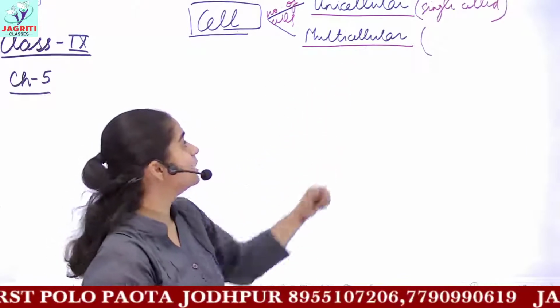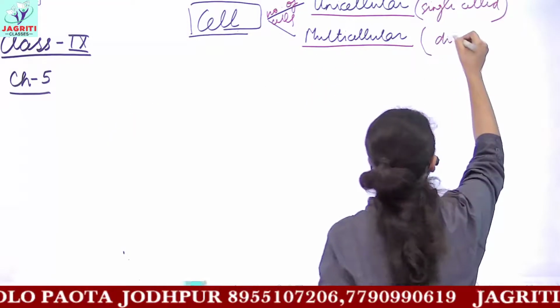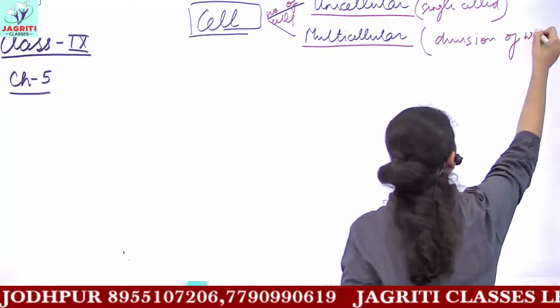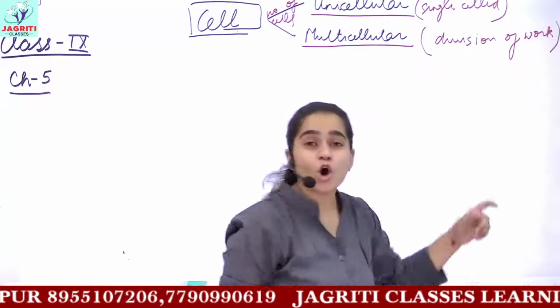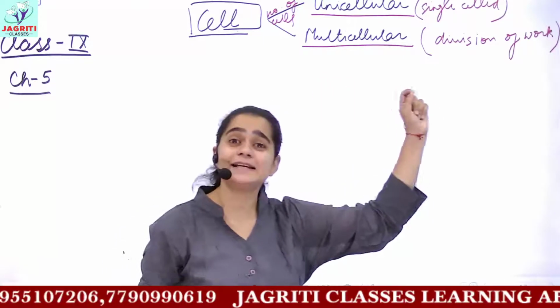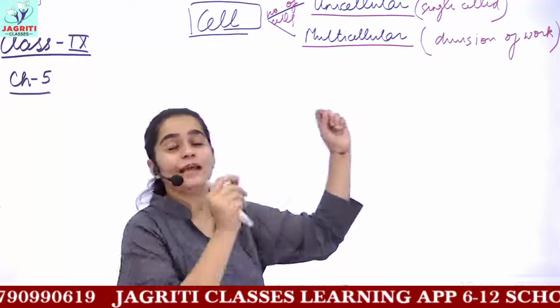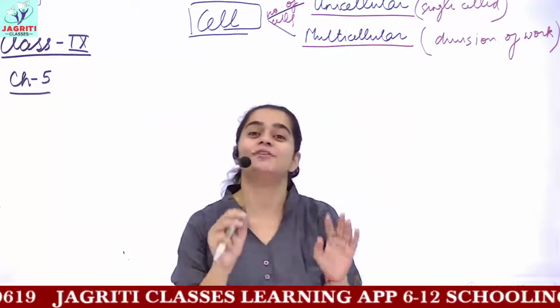So in this multicellular organism, we can say that division of labor is seen, or I can write division of work. That is, all the life processes are not carried out by a single cell or a single group. We have different groups and we have assigned them different functions or different duties.